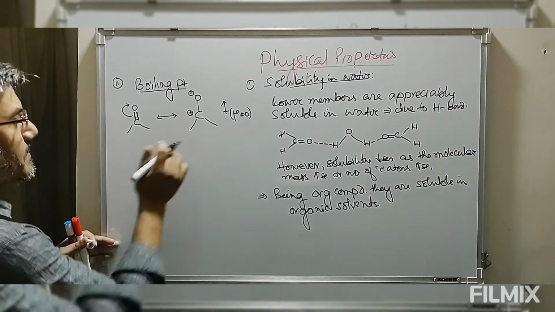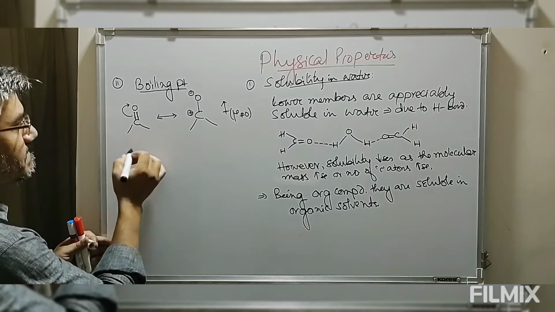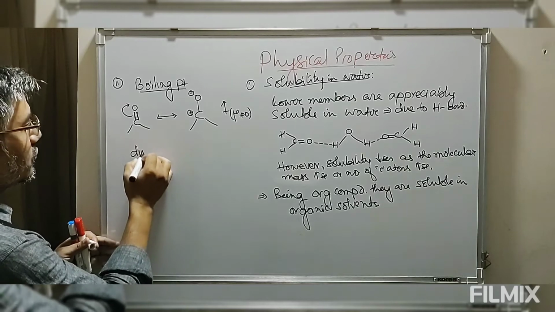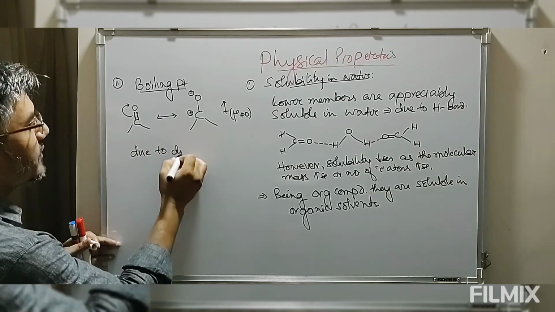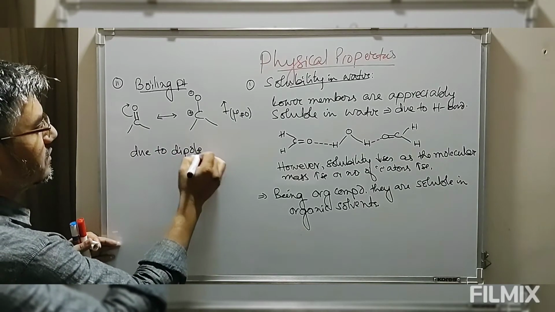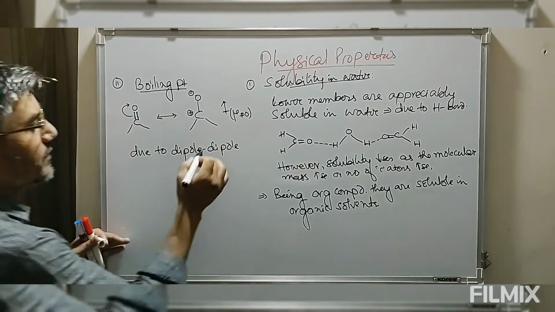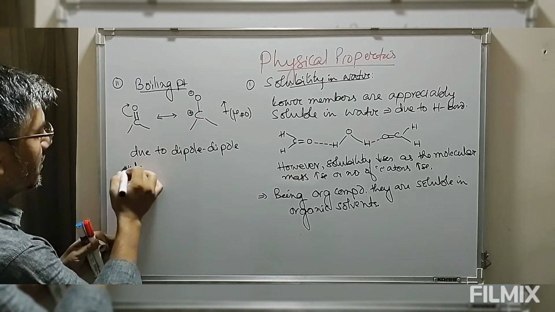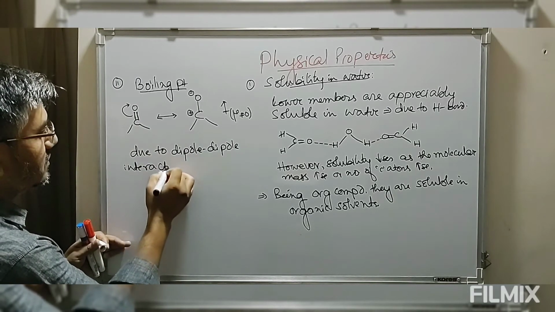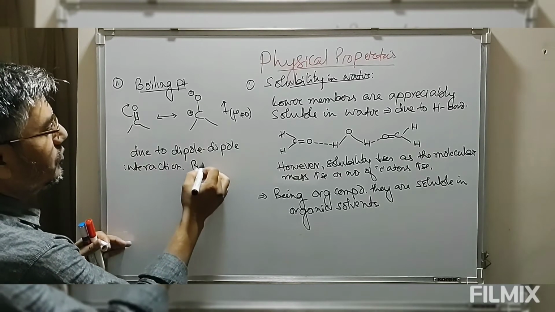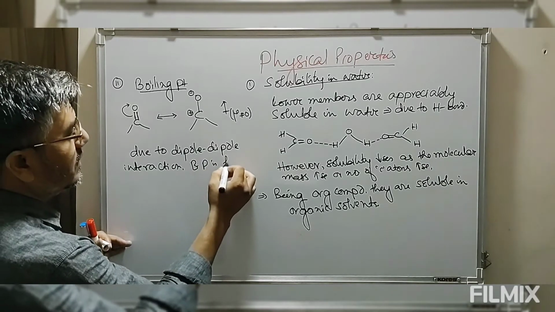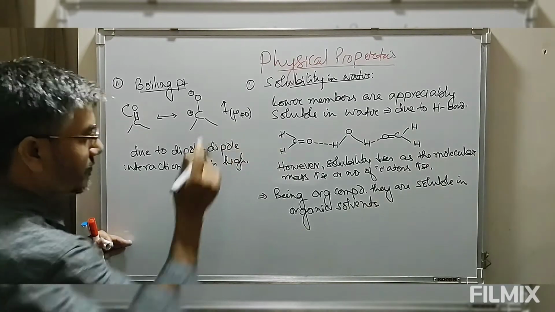So therefore, due to dipole interaction, the boiling point is high.